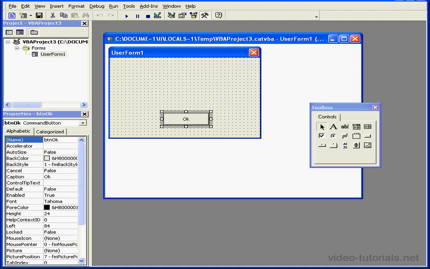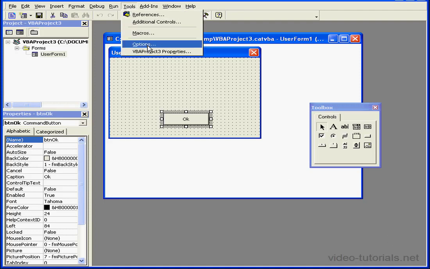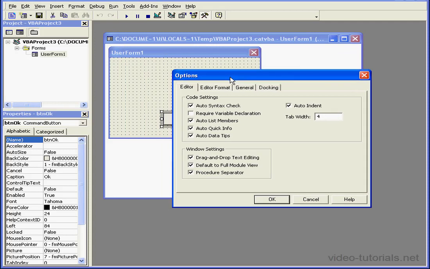Now, before you start using variables, they should be declared. In other words, you need to ask Visual Basic to create the variable. It is possible to work with variables without declaring them, but it's definitely a preferable idea to declare them.